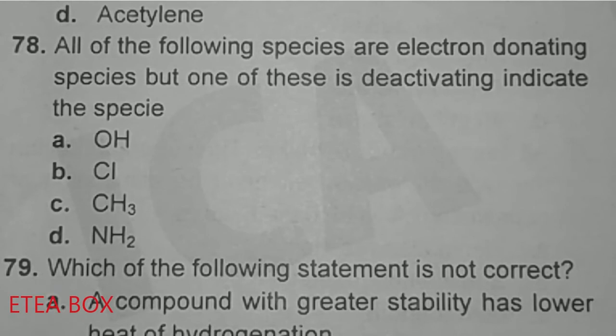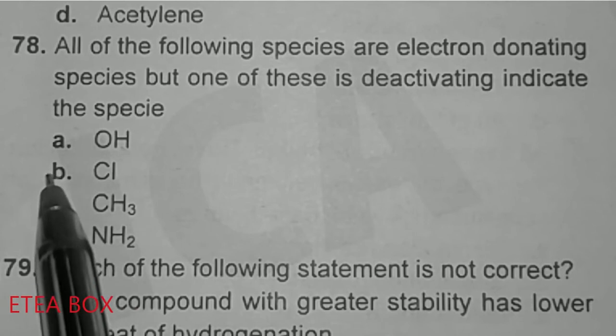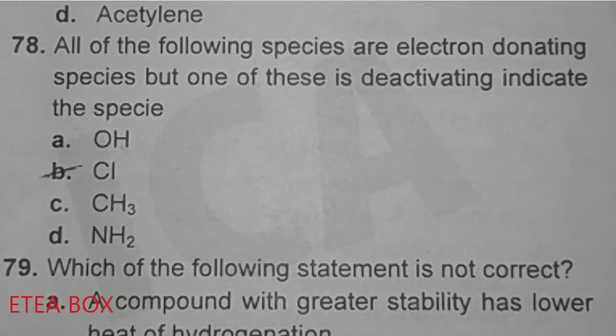All of the following are electron donating species, but one of these is deactivating, indicate the species. Now look at here, these all are electron donating species, but look at here, chlorine deactivates the benzene ring. This is because chlorine is a highly electronegative atom, okay, like halogens are deactivators of the benzene ring, so that's why they are electronegative in nature.